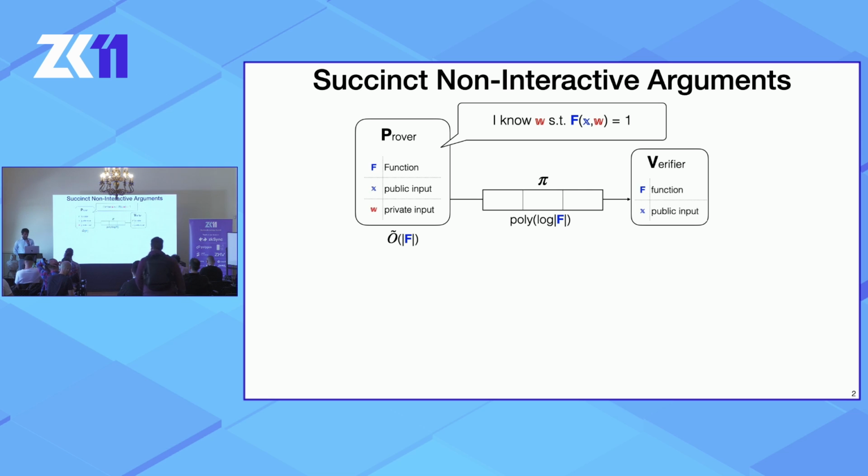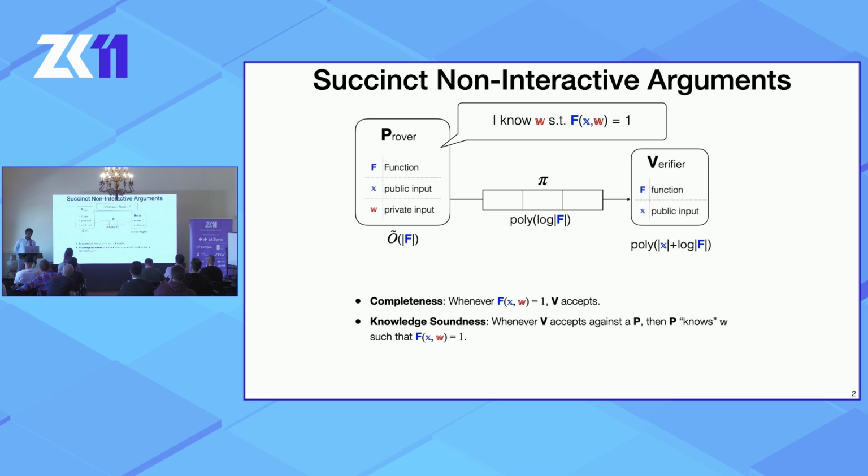And it does so by sending over a short proof that the verifier can verify in less time than it takes to compute the function itself. The prover, unfortunately, runs in more time than it takes to compute the function, but hopefully not too much more. A few properties we look for are completeness, which says whenever f of x w is indeed 1, we accept. Knowledge soundness says whenever we do accept, P must know some w such that f of x w equals 1. Succinctness says the proof is small.